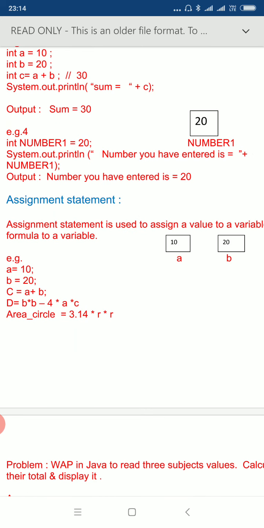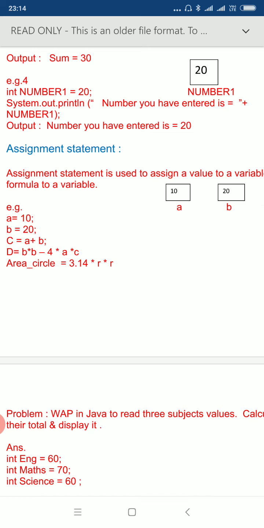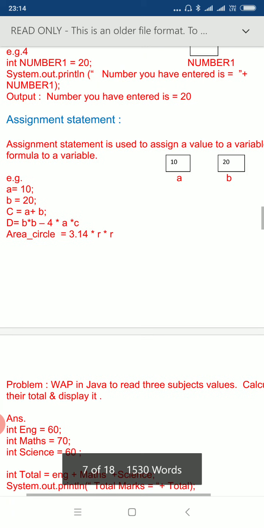"Sum =" is the string value which is inside inverted commas, and 30 is the value which has been stored in c, which is actually the sum of a and b. Like this, there is example 4. Here we have assigned a value to a variable number1, and then we are displaying its value.